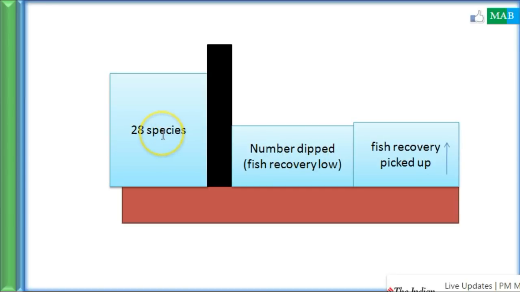If there are 28 species in the Malaprabha river, then here they find very much less than 28 species. And as you go far beyond this region, the fish recovery picks up. Say for example, here it is 28, here you are getting only 10 species, and as you move to this side, the number of species will increase to, say, 20 or 25, at least more than this region.